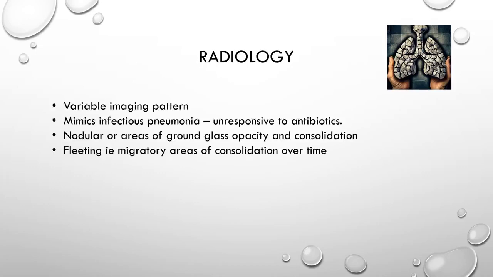Organizing pneumonia displays a variable imaging pattern in radiology. Many patients are diagnosed with cryptogenic organizing pneumonia when they are not responsive to multiple antibiotics, as it mimics infectious pneumonia. Nodular or areas of ground glass opacity and consolidation can be seen. Even fleeting, that is migratory, areas of consolidation over time can also be seen in cryptogenic organizing pneumonia.